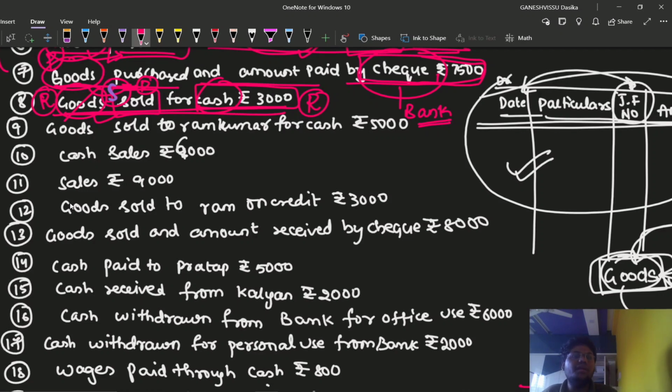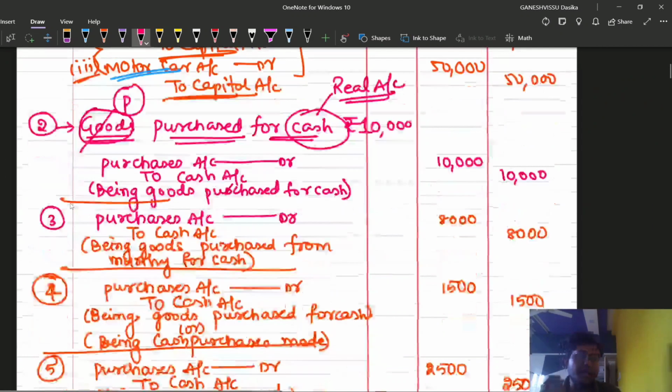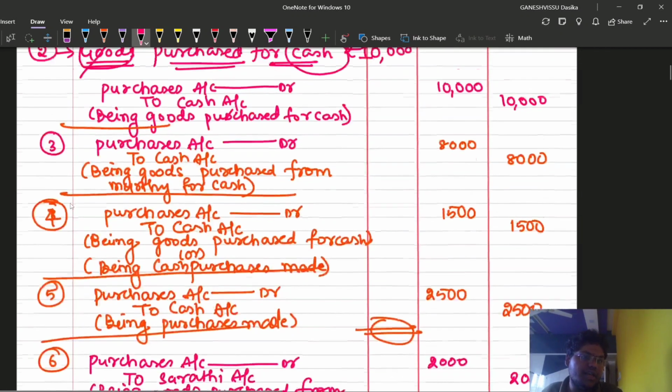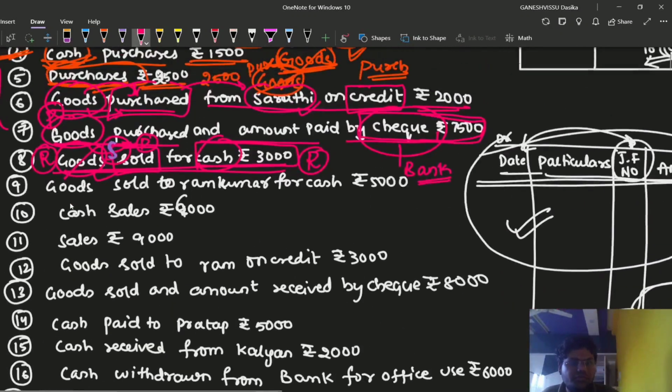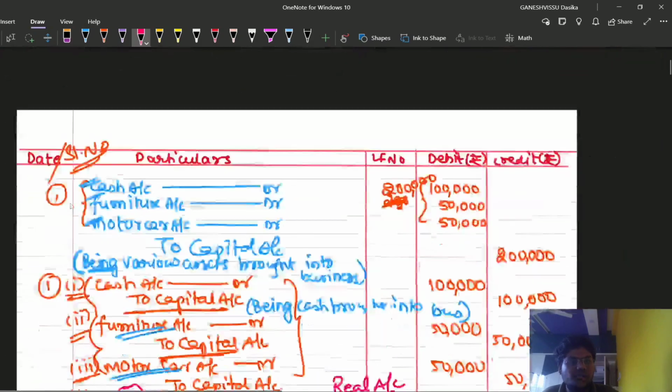But of course goods are being replaced with sales, so we can apply both the real account rule and the nominal account rule. Sales is income for us, so we are going to credit it, because debit all expenses and losses and credit all incomes and gains. Sales is an income, so we credit the sales account. Cash is coming in, real account rule, so we debit the cash account. Let us see the amount of the transaction, which is 3000 rupees.